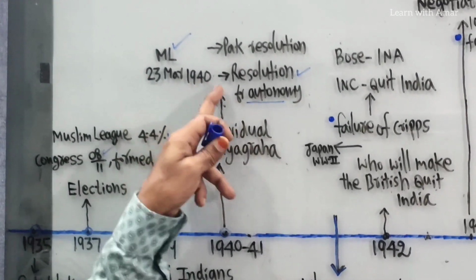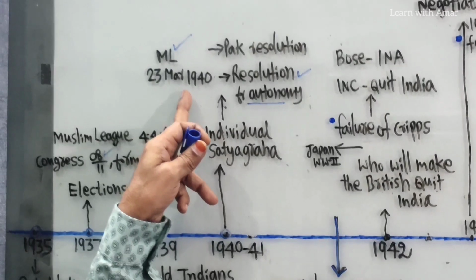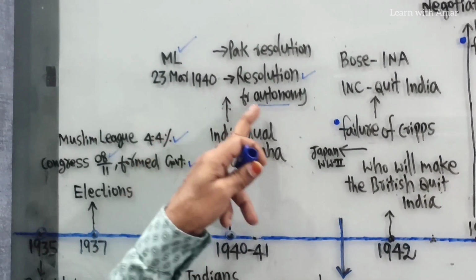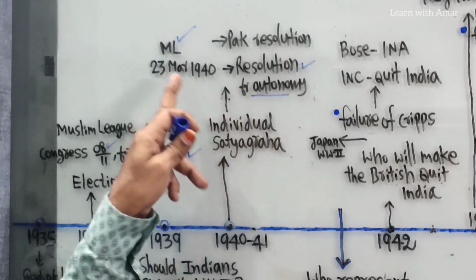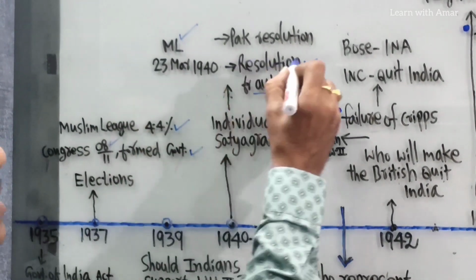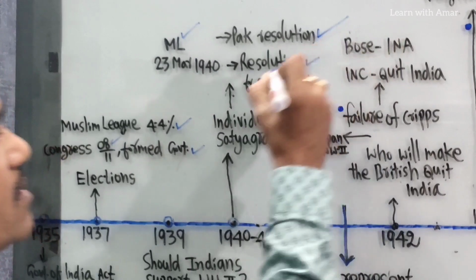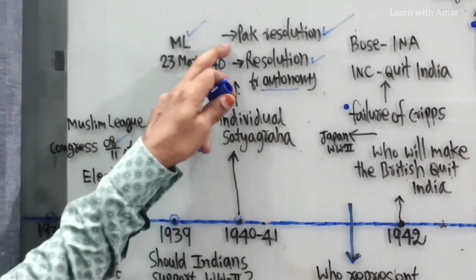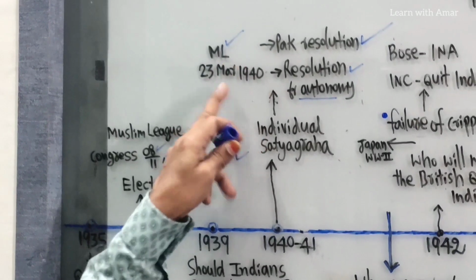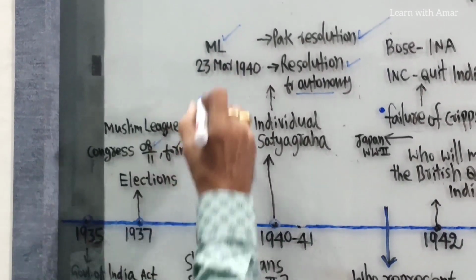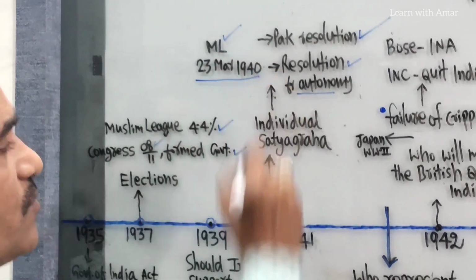Here, for the first time on this day, there was no separate country, only autonomy. They asked for autonomy for the regions. The same resolution later they treated as a demand for Pakistan, a separate country. So this is known as the Pakistan Resolution, held on 23rd March 1940.